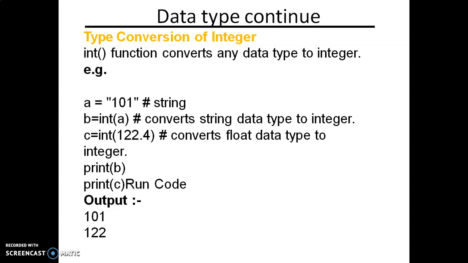Another example, C is equal to int(122.4) converts float to integer. So we can change string to integers, float to integers, and any existing data type to new data types. Print B, print C, run the code: 101 and 122.